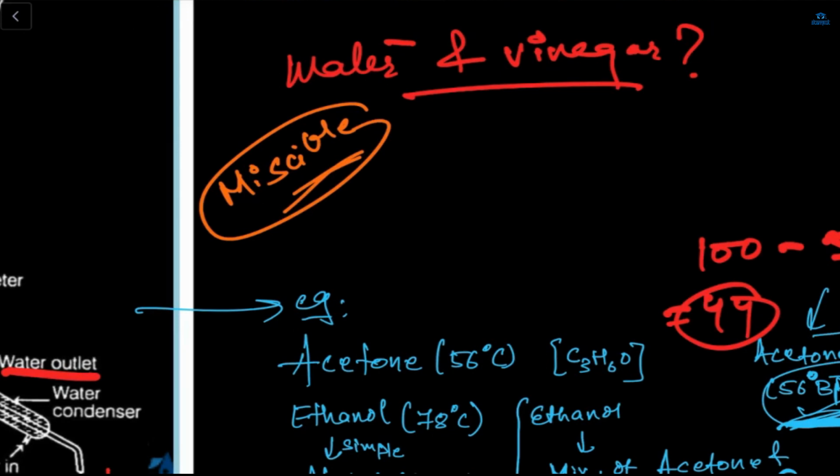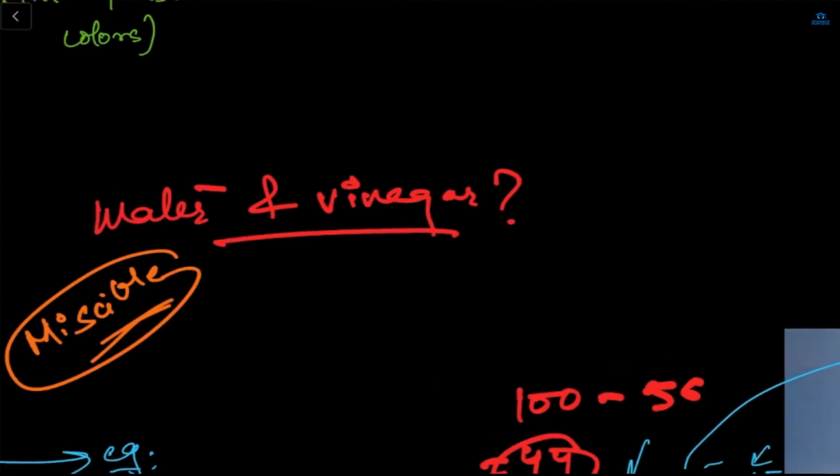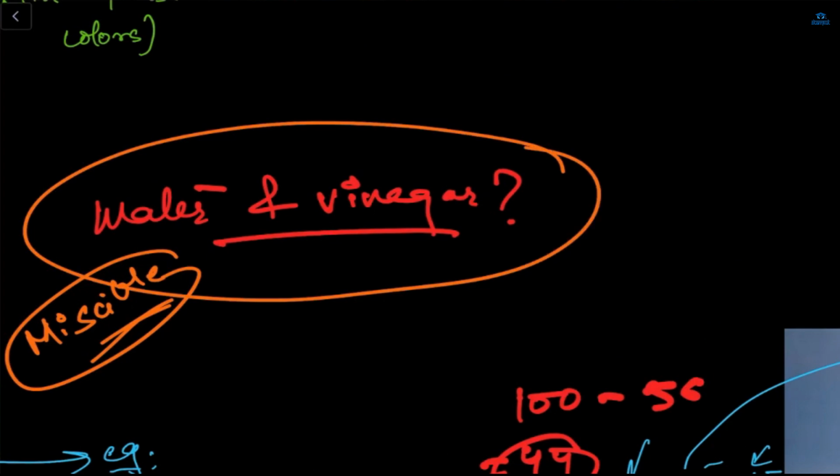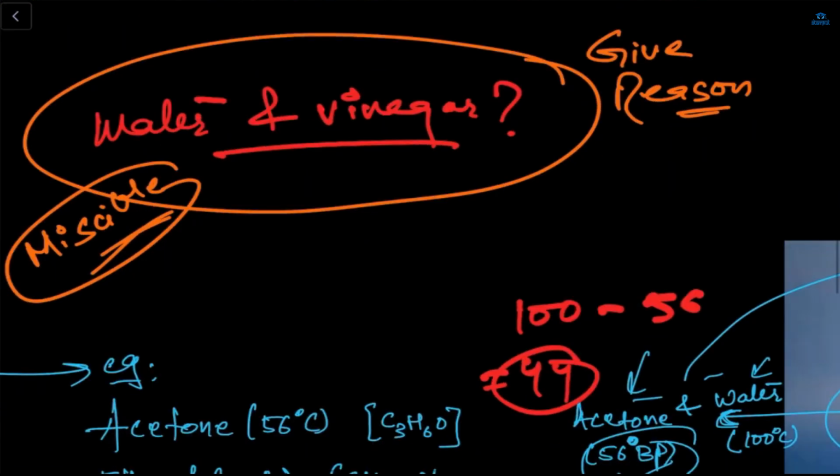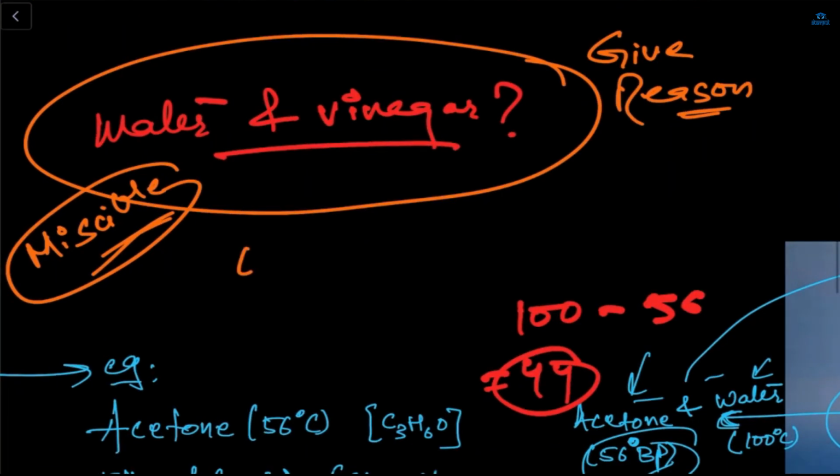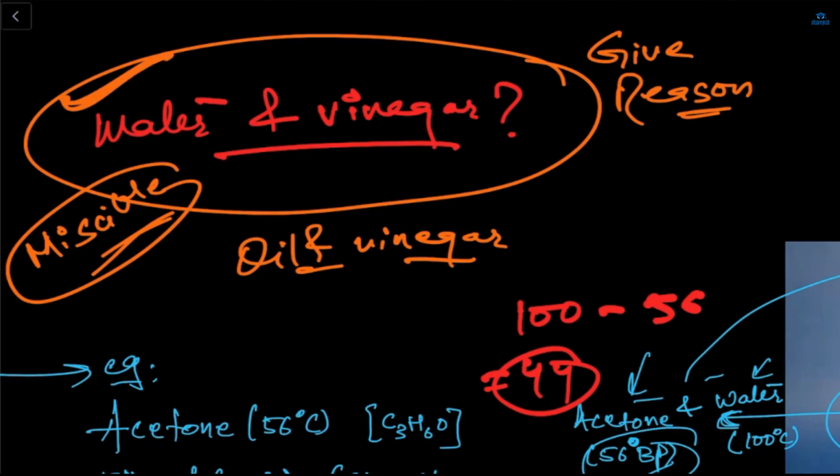Now this is the assignment for you: water and vinegar is miscible or not, and give reason why water and vinegar is miscible or not. Ma'am, miscible, like when you make lemonade. What about oil and vinegar? I need to think about that. Okay, take your time. It will not mix. This one is correct, this is miscible. But what about oil and vinegar?